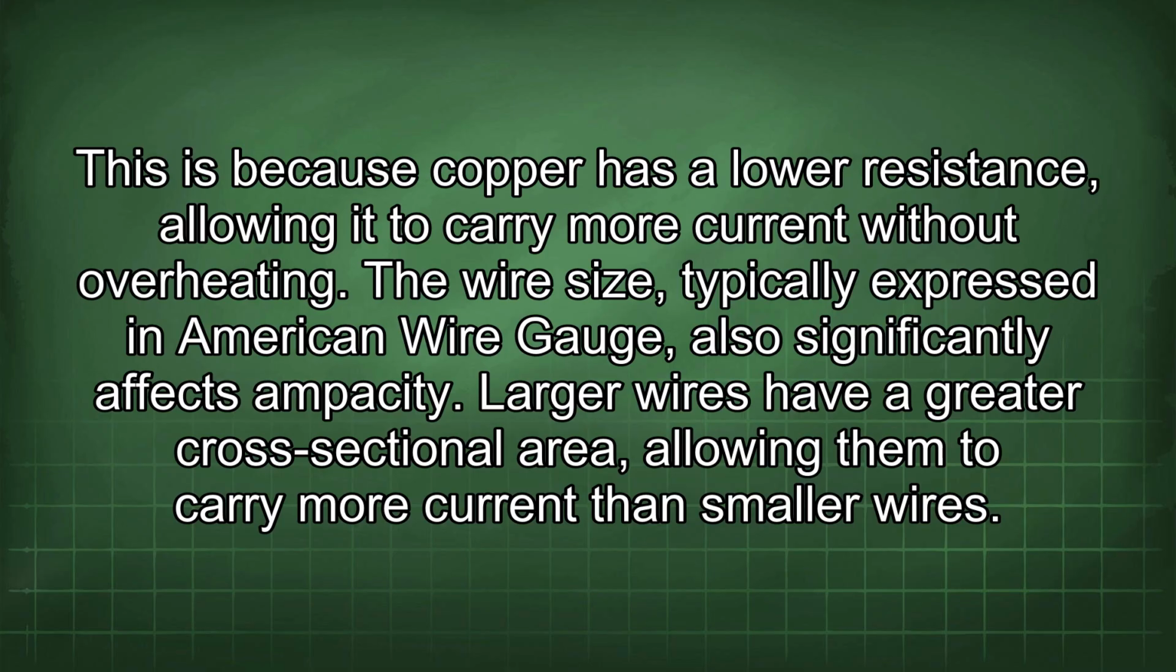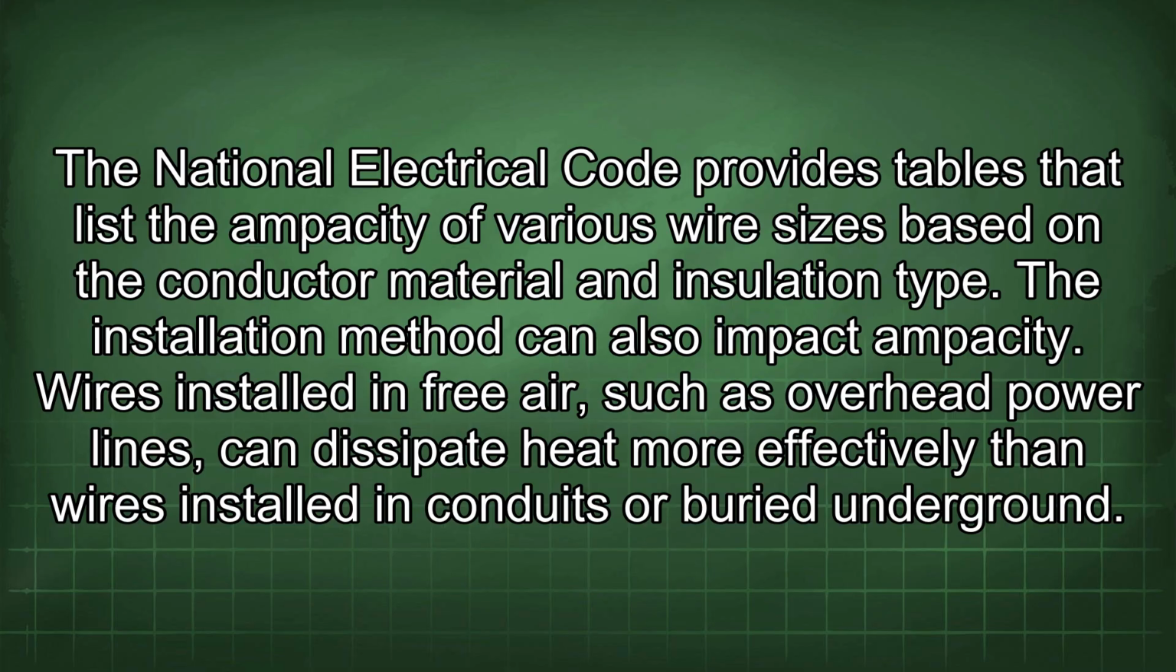The wire size, typically expressed in American wire gauge, also significantly affects ampacity. Larger wires have a greater cross-sectional area, allowing them to carry more current than smaller wires. The National Electrical Code provides tables that list the ampacity of various wire sizes based on the conductor material and installation type. The installation method can also impact ampacity.